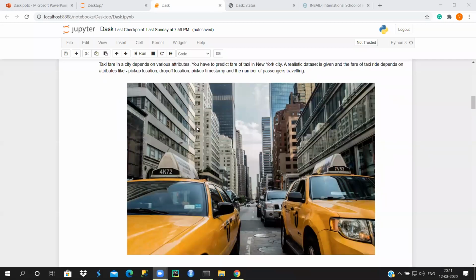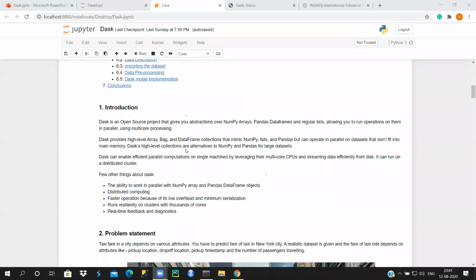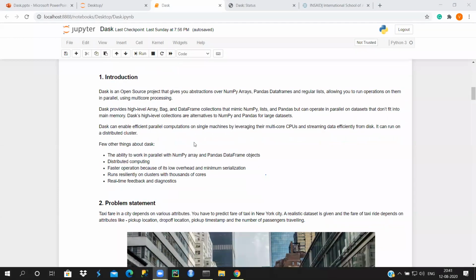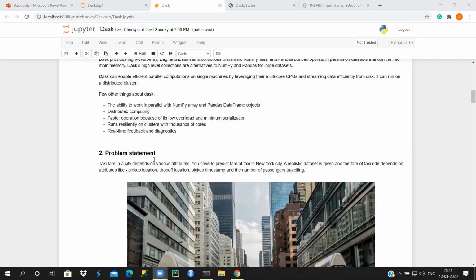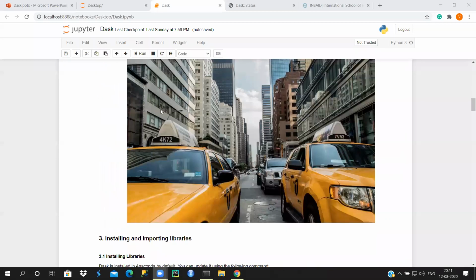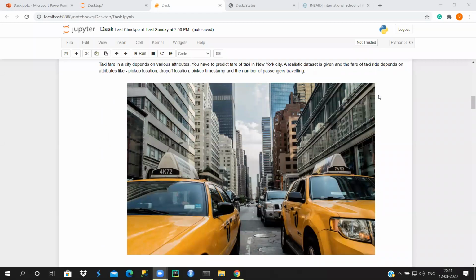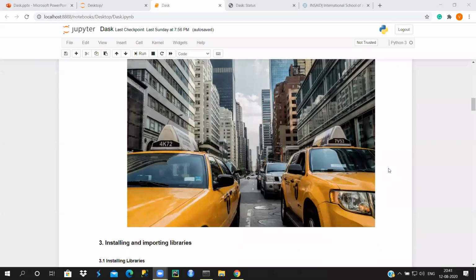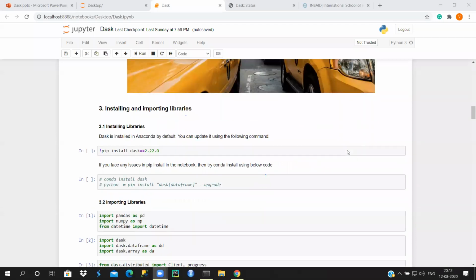So if you want some introduction about Dask, you can find it here. Definitely we're going to share this case study, the PPT and the data sets with you guys on the LMS, and you can find that in Insight Thursdays. So the problem statement is pretty simple, and I think you guys are familiar with this dataset of taxi fare prediction, right? Here you need to predict the taxi fare based on users' previous data, like pick up and drop locations, and all these things.